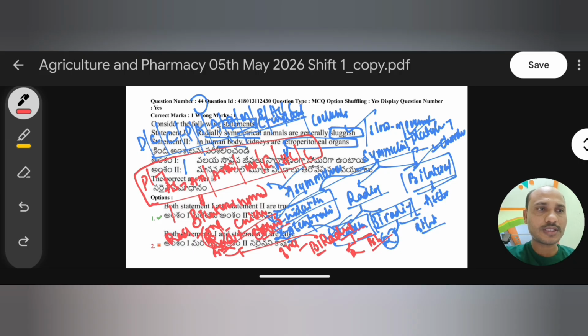Remember, if any organism shows both types of symmetry, that is called biradial symmetry. Bi means bilateral, radial means radial. Both combinations of symmetry are shown in Ctenophora. Very important, third phylum. So here the first statement is right. Now we analyze statement 2.